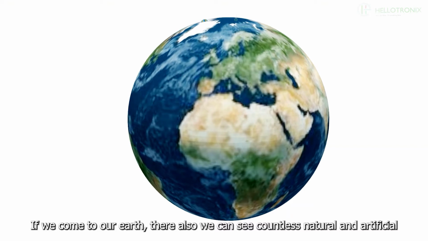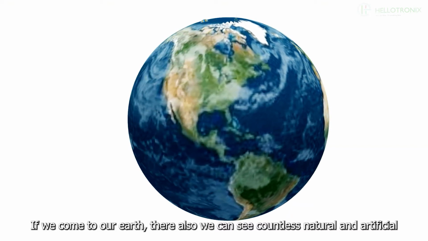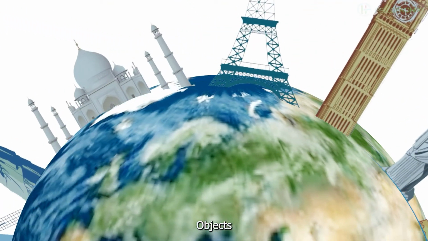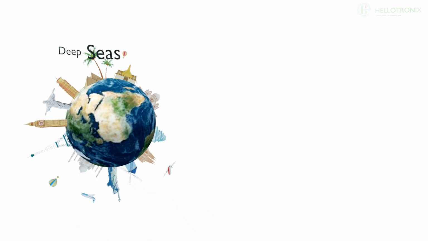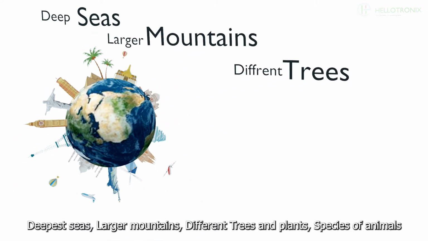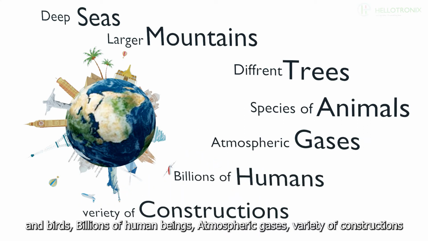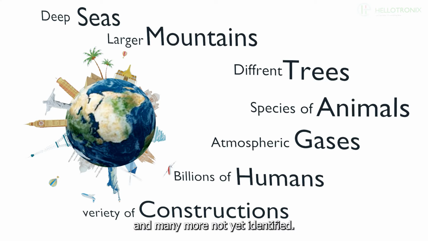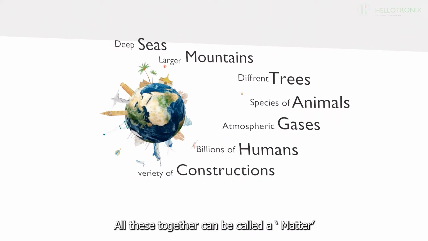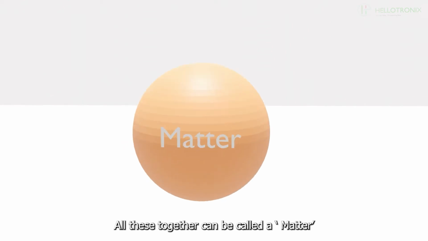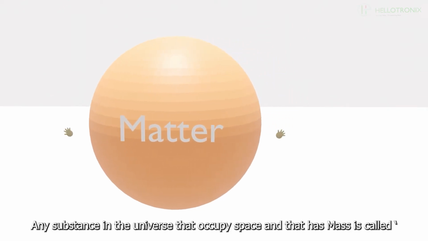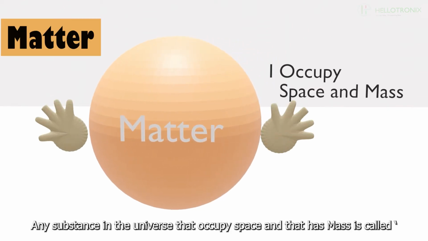If we come to our Earth, there also we can see countless natural and artificial objects. Deepest seas, larger mountains, different trees and plants, species of animals and birds, billions of human beings, atmospheric gases, variety of constructions, and many more not yet identified. All these together can be called matter. Any substance in the universe that occupies space and has mass is called matter.